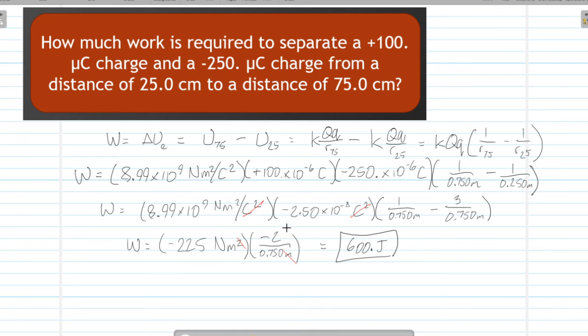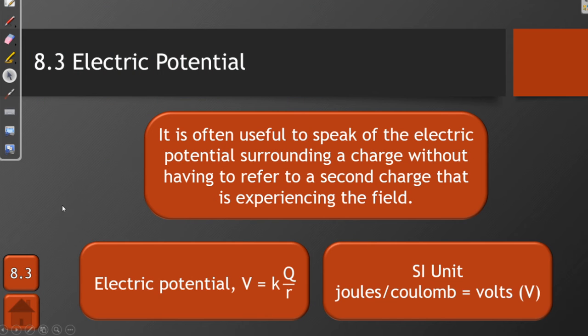It's negative because we had to multiply a positive times a negative charge. When we subtract 1 over 0.750 minus 3 over 0.750, we get negative 2 over 0.750. When we multiply those two numbers together, we get a positive value for work, which is exactly what we should get because, as we said before, we will have to do work in order to separate two charges that are attracted to each other.